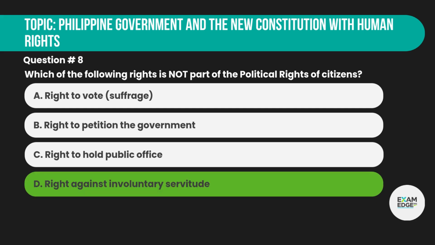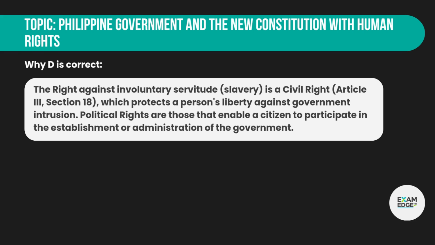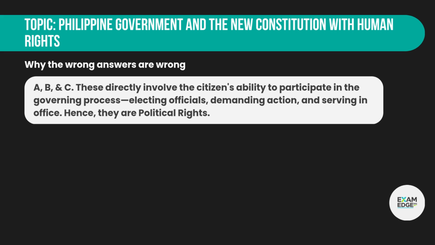Correct answer. D. Right against involuntary servitude. Why D is correct? The right against involuntary servitude, slavery, is a civil right, Article 3, Section 18, which protects a person's liberty against government intrusion. Political rights are those that enable a citizen to participate in the establishment or administration of the government.